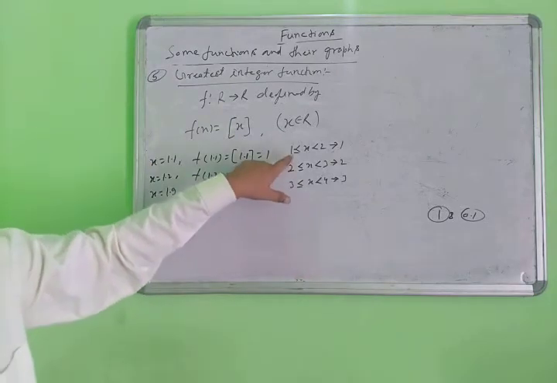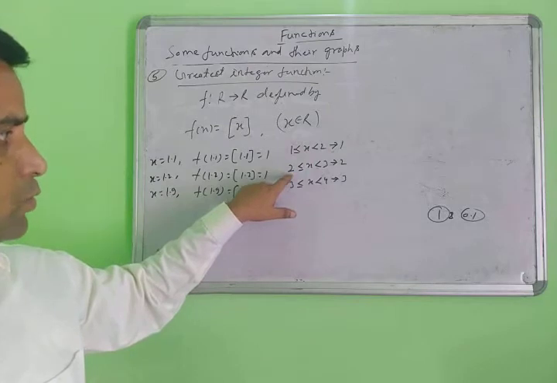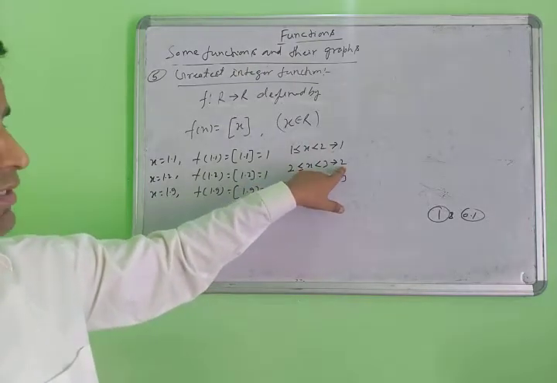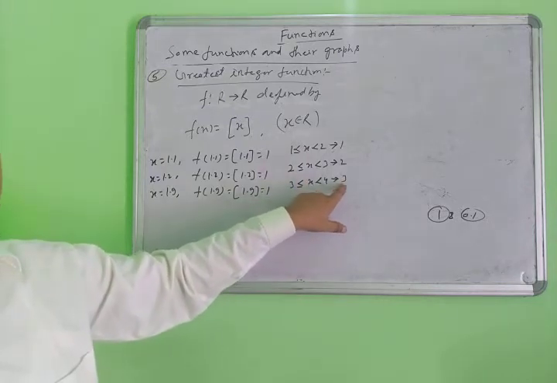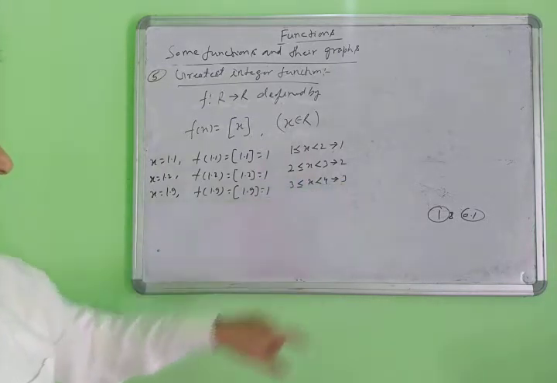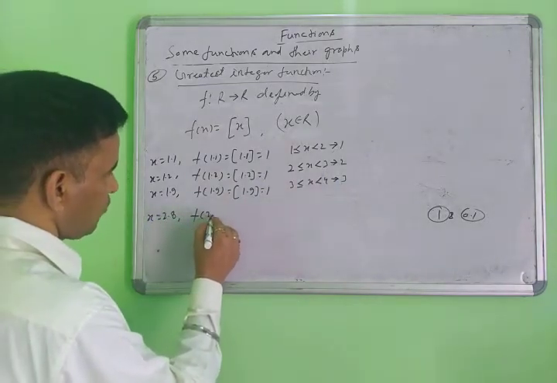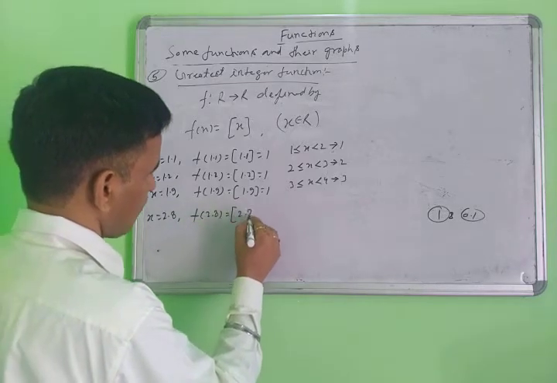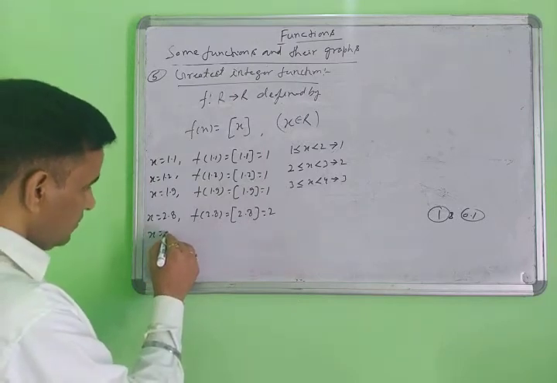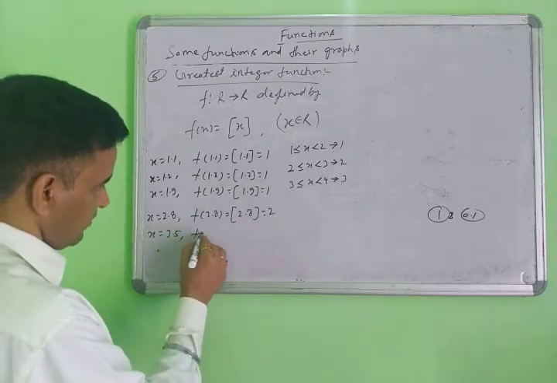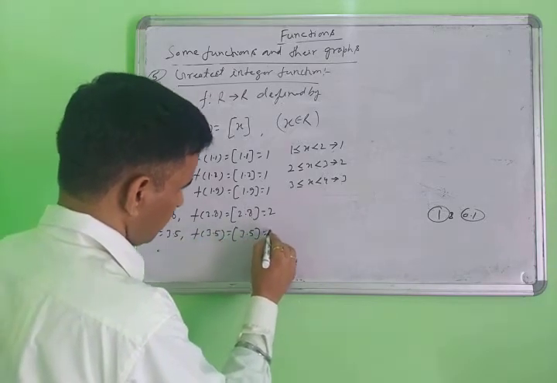In this table, all values between 1 and 2, the result is 1. All values between 2 and 3, the result will be 2. All values between 3 and 4, the result will be 3. Same here, when you put 2.8, what is the value of 2.8? The greatest integer function of 2.8, the result here is 2. Suppose you put 3.5, then the greatest integer function of 3.5, the result will be 3.